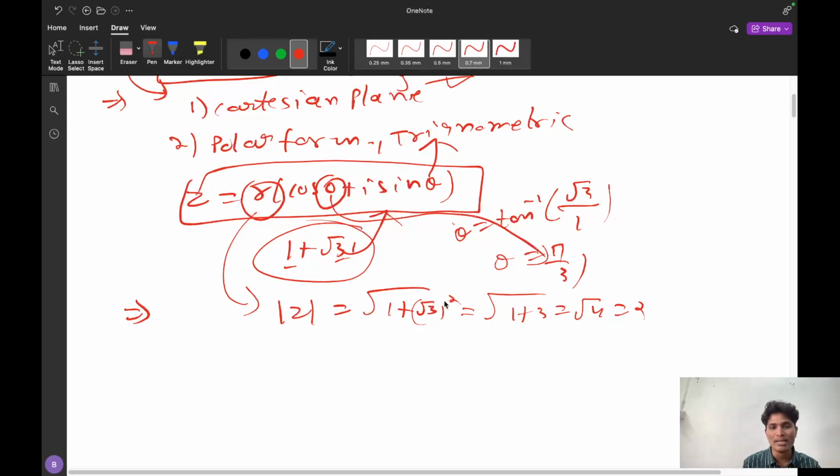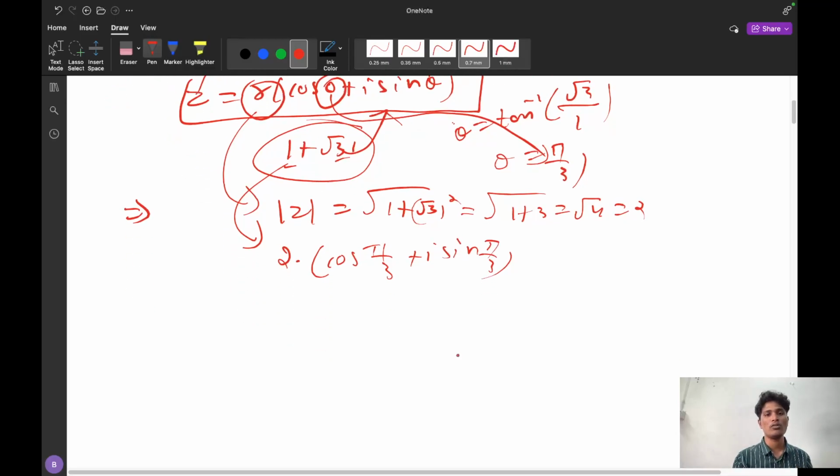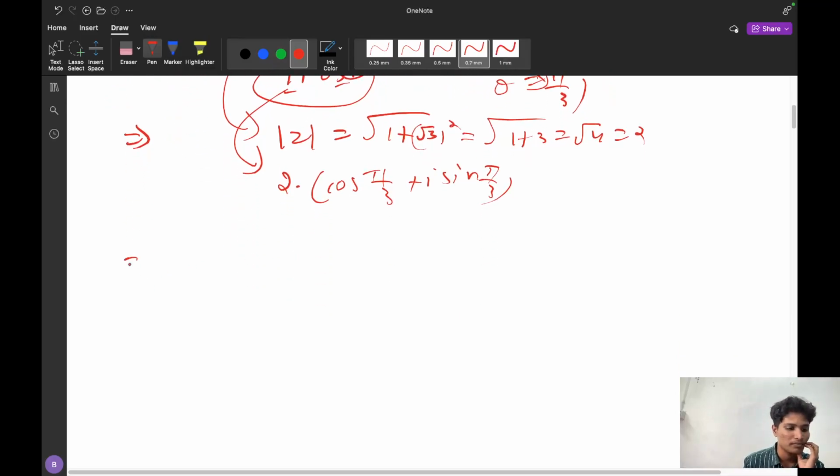So the complex number 1 plus root 3i can be represented in the polar form, that is r into cos theta plus iota sin theta. What is r? r is 2. So 2 into cos pi by 3 plus iota sin pi by 3. So this is a representation. Like this you have to write the complex number.